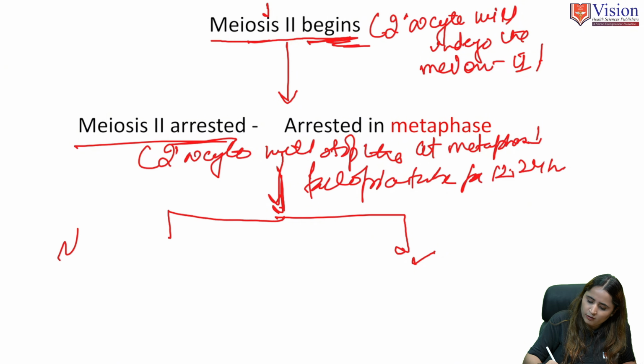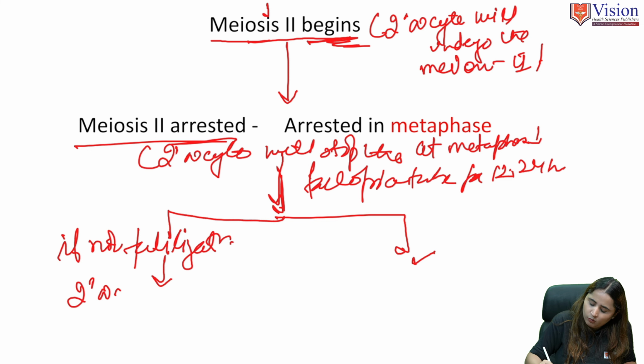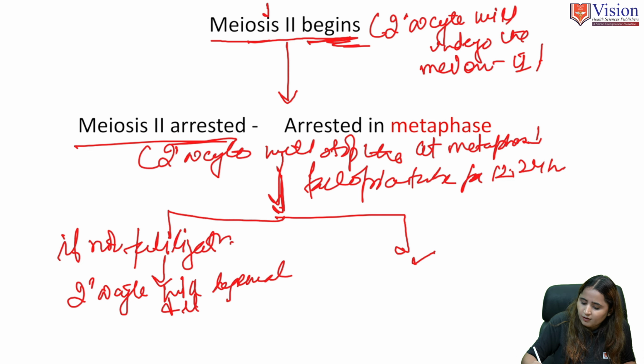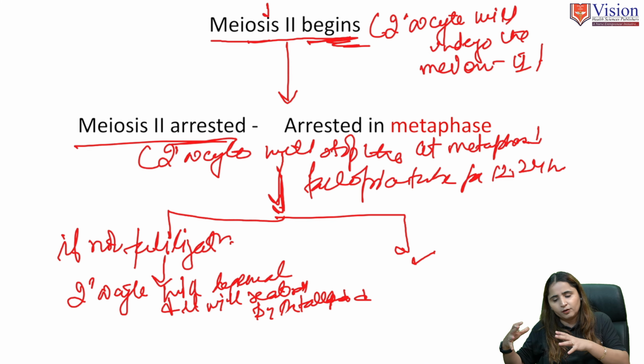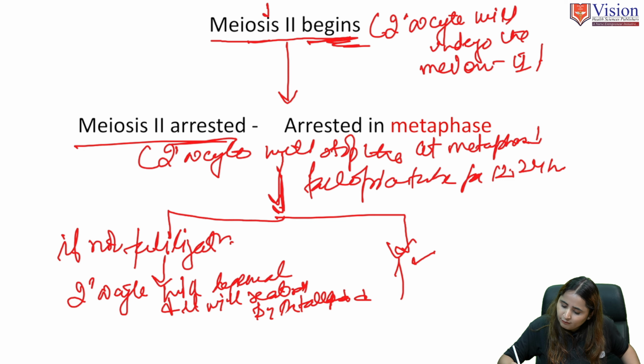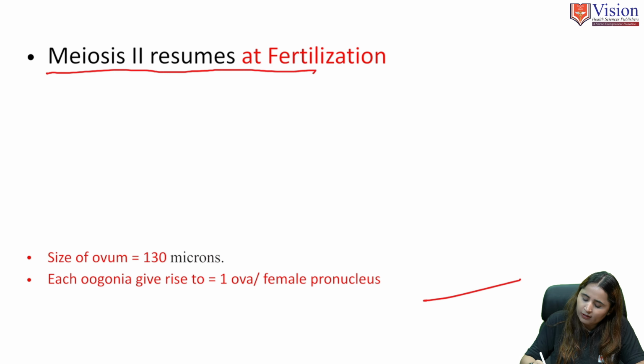And suppose fertilization does not occur, like if the sperm has not fertilized the secondary oocyte, then what will happen? This secondary oocyte will degenerate and be reabsorbed by the fallopian tube, and through the menses it will come out. Okay, when the menstrual cycle comes, the secondary oocyte which was absorbed will come out. And second, if fertilization occurs, then meiosis II will start.